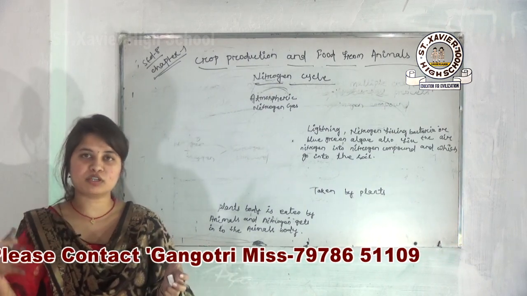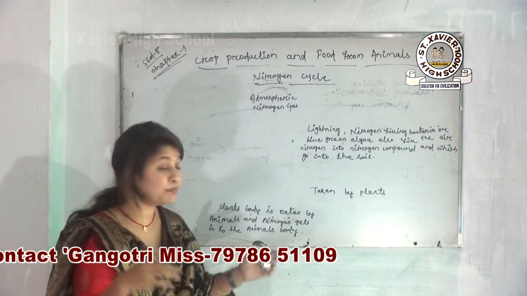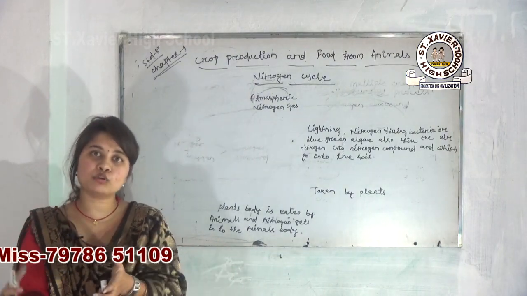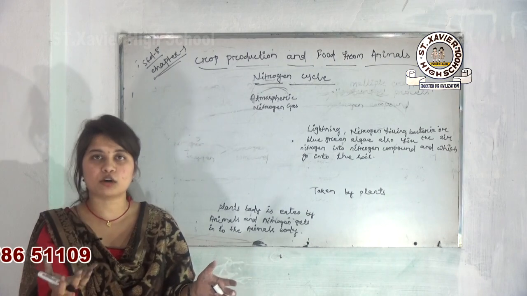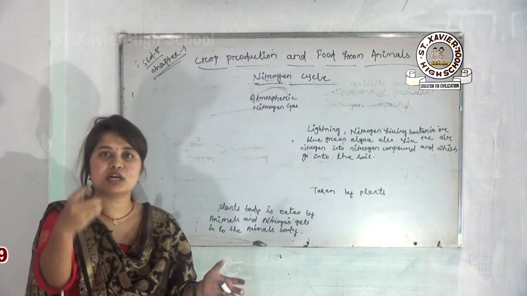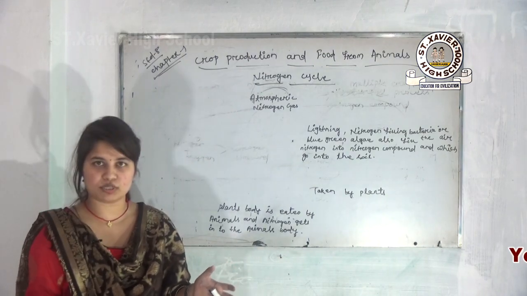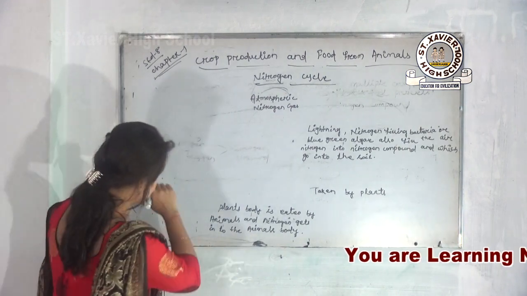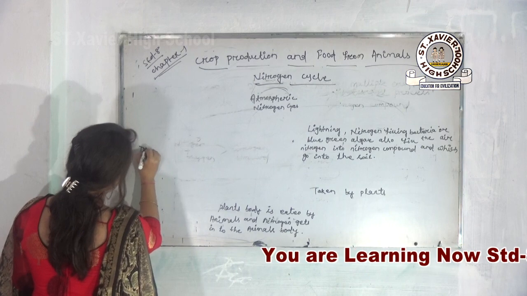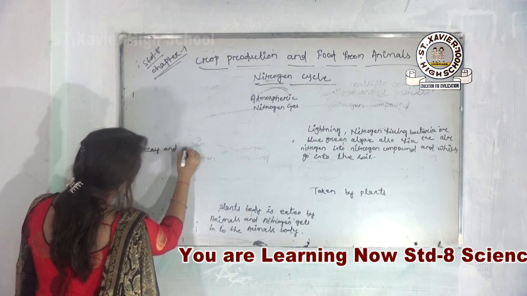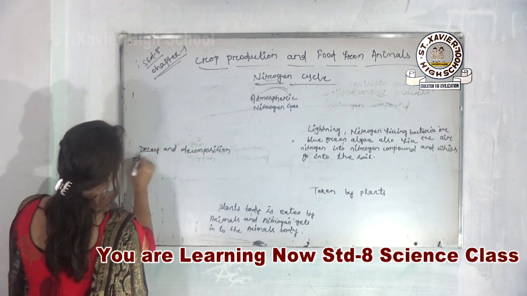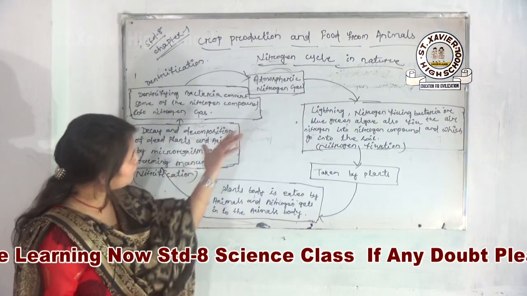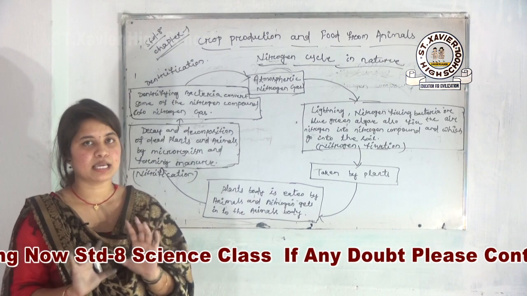Like the human being also and the other animals eat the particular plants and plant products. So that means in another way also your nitrogen compounds enter into the human body, means also the animal's body. Okay, then comes our next step. Now decay and decomposition of dead plants, nitrification. I hope now all of you can understand the nitrogen cycle, yes or no?